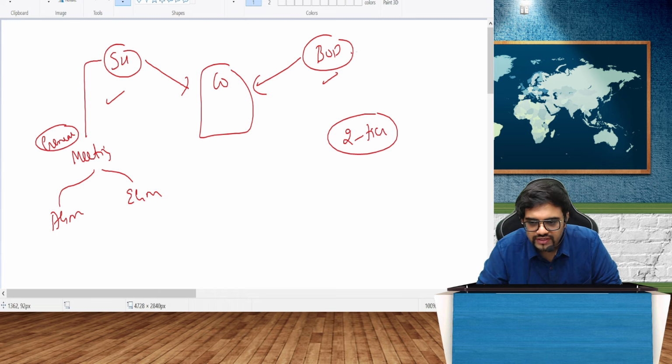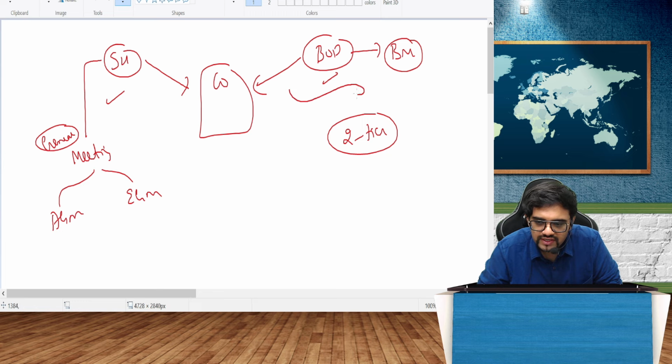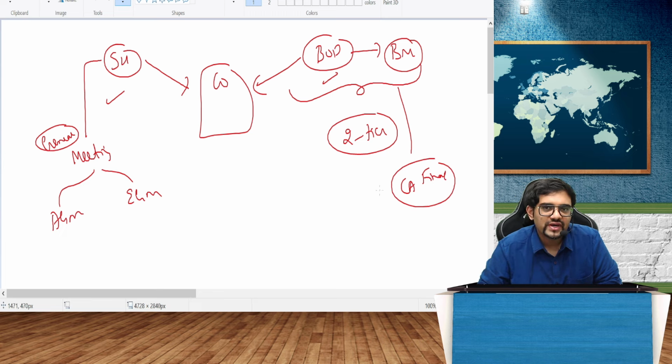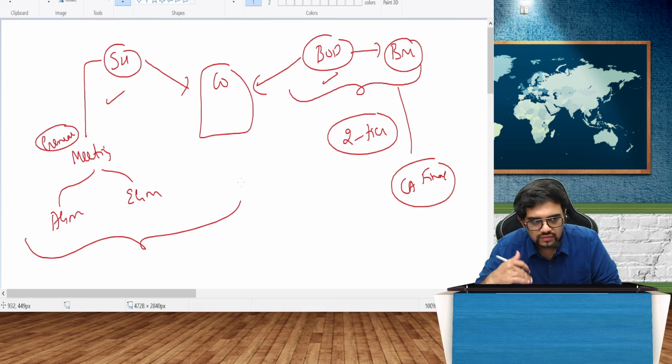Whereas for the board of directors, you have something called the board meetings. The entire board of directors' powers and their meetings, etc., would be covered in CA Final. Whereas in CA Inter, you have all these things, that is, what are the shareholders' powers? And of course, before the company comes into existence, you have to incorporate the company. So that's why we start with the concept of incorporation.